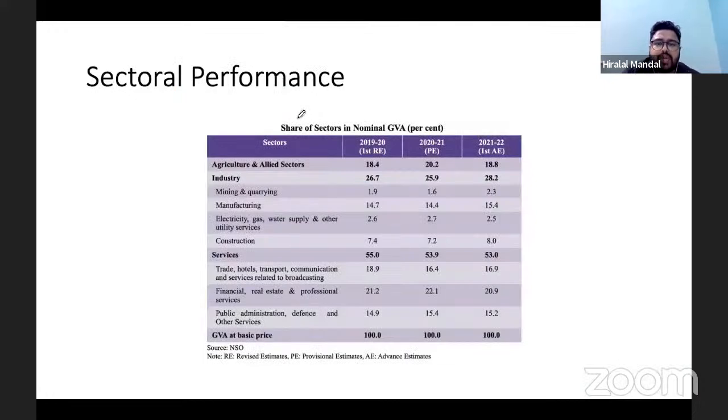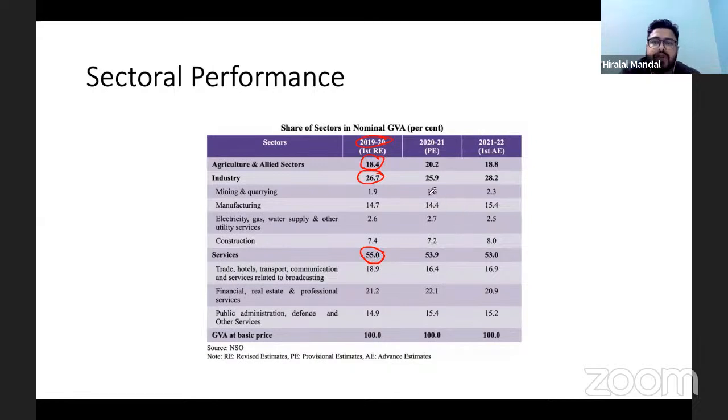So if you look at the sectoral contribution for 2019-20, first revised estimates, the agriculture sector contribution is 18.4%, industry is contributing 26.7%, and services is contributing 55% in the GDP. This is about the GVA, gross value added. So it is 18.4% for agriculture, 26.7% for industry, and 55% for the services sector. Okay, the major contribution is coming from the services sector.